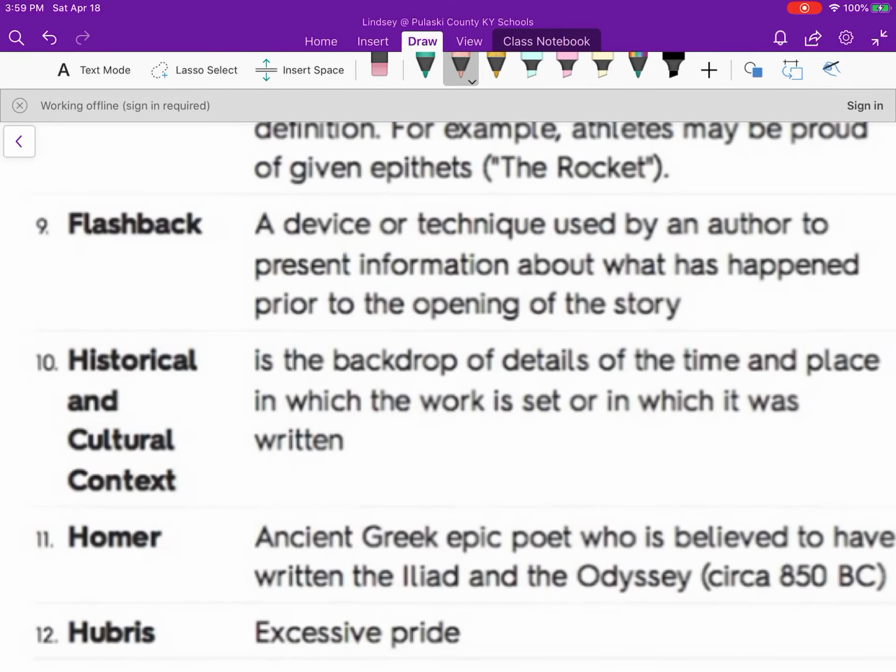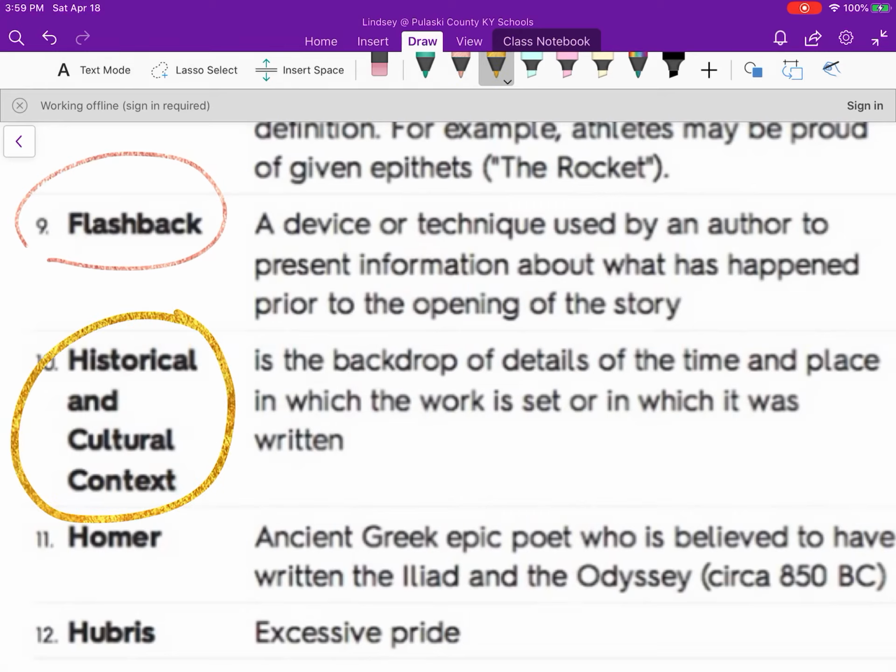A flashback is a device or technique used by an author to present information about what has happened prior to the opening of the story. You guys know what flashbacks are. It's like in a movie when they're like, remember that one time? And then it fades to an older scene. That's a flashback.